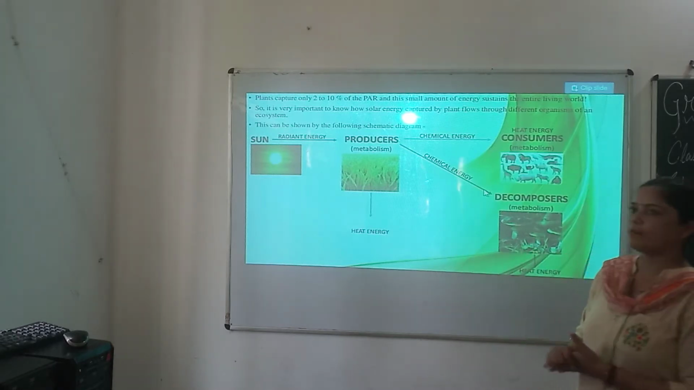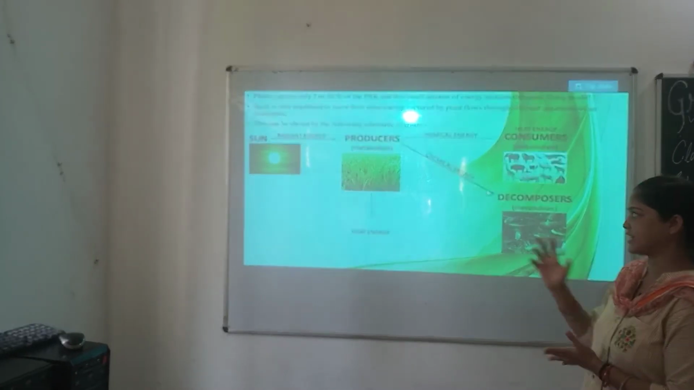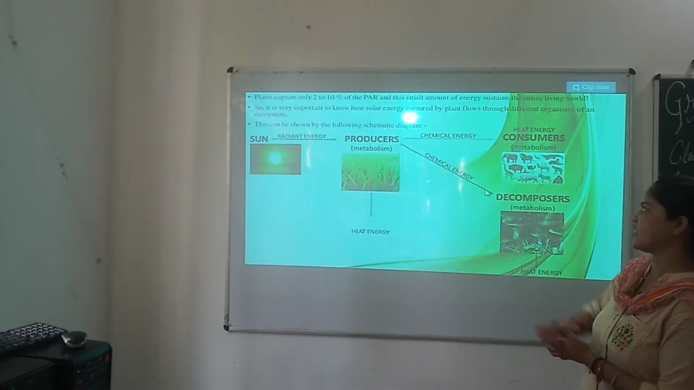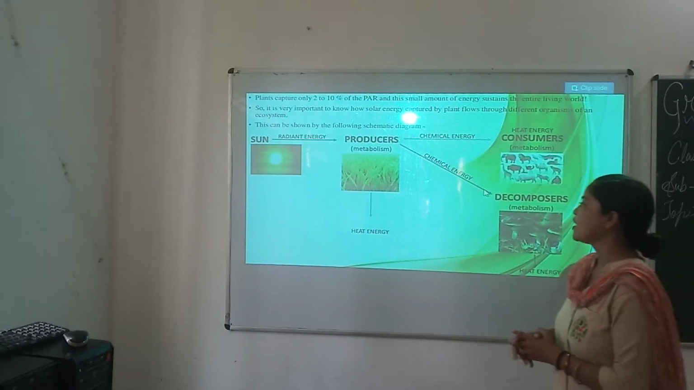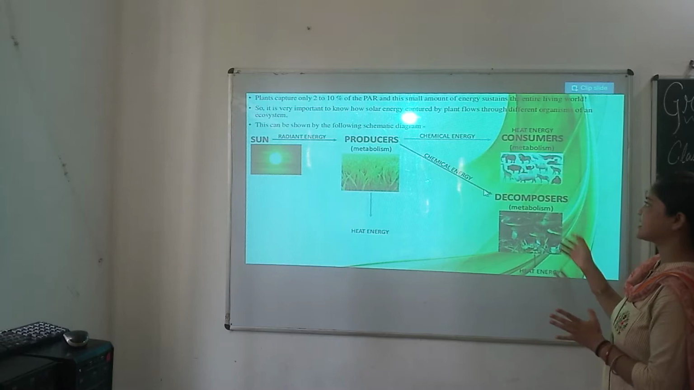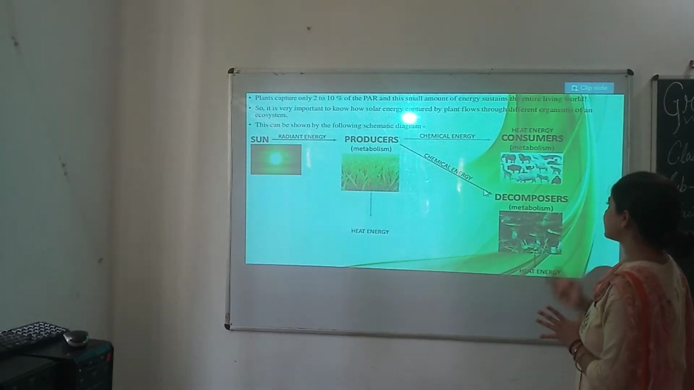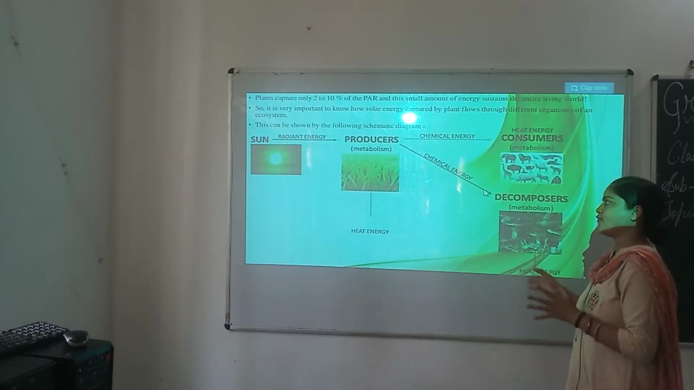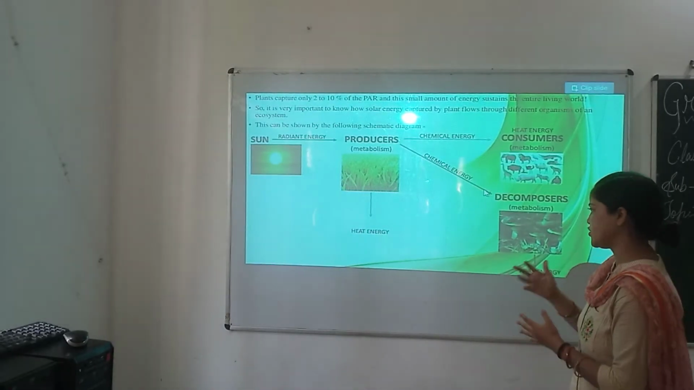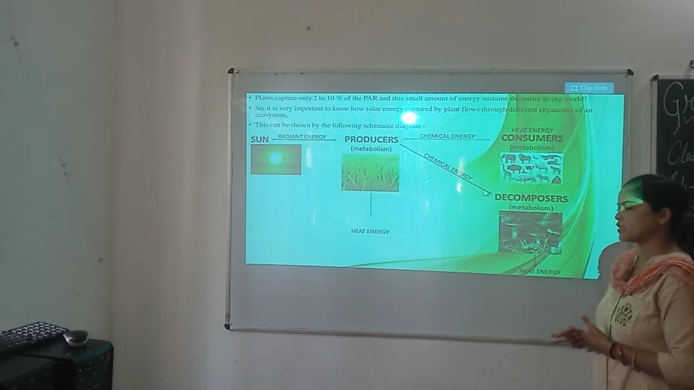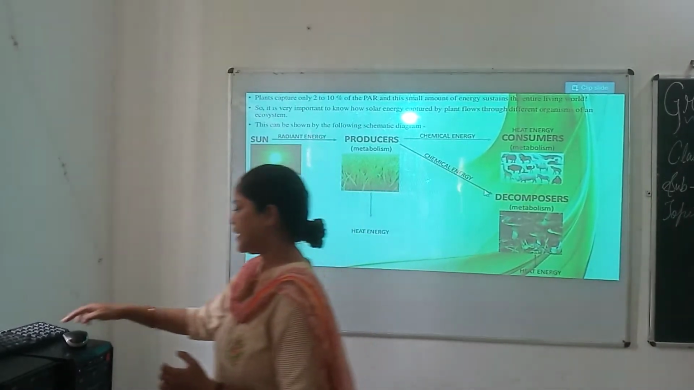This can be shown by the following systematic diagram, where sun radiant energy is generated and it is utilized by producers. After that, it is converted into chemical energy and it is utilized by consumers and decomposers. And from the producers, it is again converted into heat energy, and from decomposers, it is again converted into heat energy.